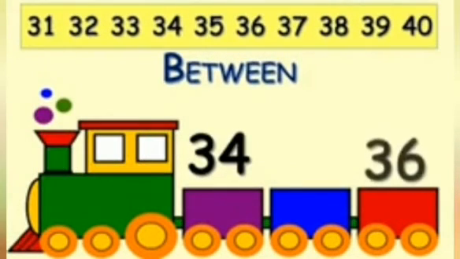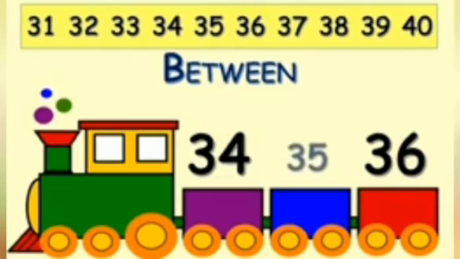Here we have numbers 34 and 36. Can you find which numbers comes between 34 and 36? Yes, it's 35 that comes between 34 and 36.